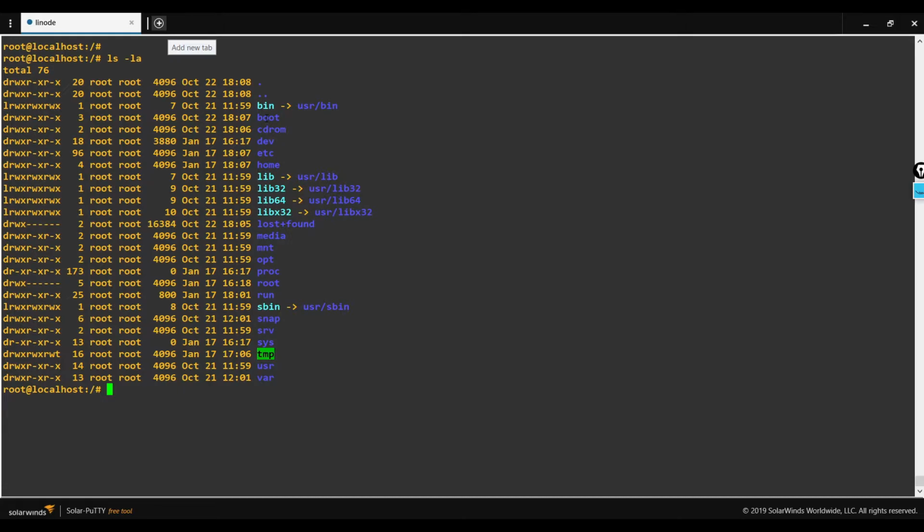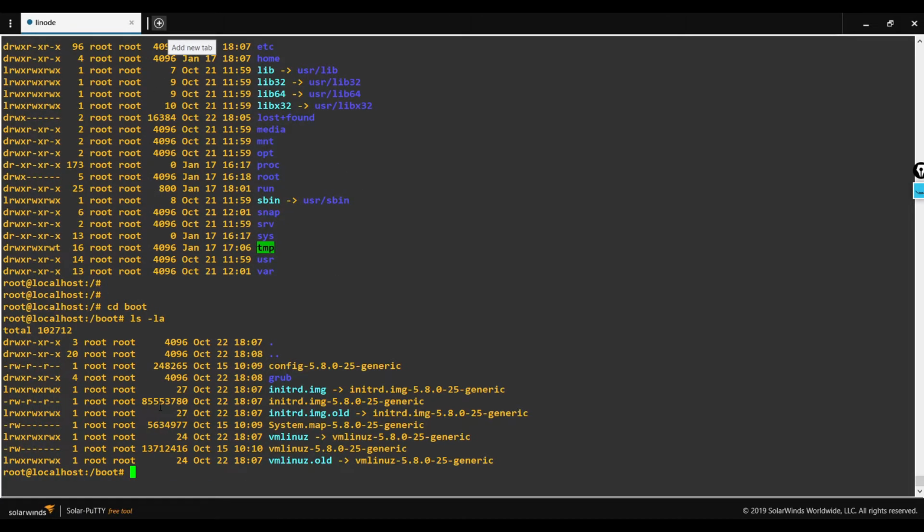The directory boot contains the bootloader for the operating system. Bootloader is nothing but a piece of code which is required to reboot the machine when the Linux operating system is not found. The bootloader is what is used to start the system. You can see the grub file. Grub is basically a bootloader. So the folder boot contains the bootloader and its related files.